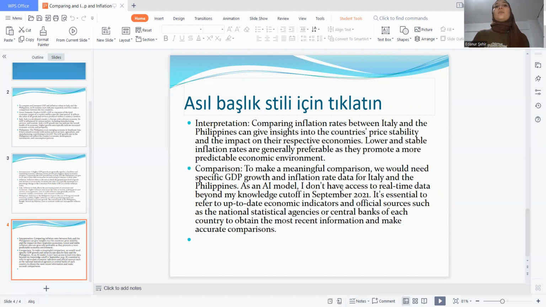Comparison: to make a meaningful comparison, we would need specific GDP growth and inflation rate data for Italy and the Philippines. As an AI model, I don't have access to real-time data beyond my knowledge cutoff in September 2021. It's essential to refer to up-to-date economic indicators and official sources, such as the national statistical agencies or central banks of each country, to obtain the most recent information and make accurate comparisons.